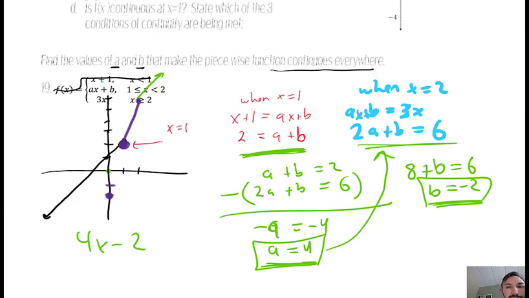So you can see those values of a and b hand off perfectly here because I set them equal to each other for that x value, and then they hand off perfectly here because I set them equal to each other and plugged in at that x value. So now we're pretty confident in our answer. We can see that it's continuous everywhere because I made us a graph. But we don't always have a graph, but the same process is what you would want to try on your own.